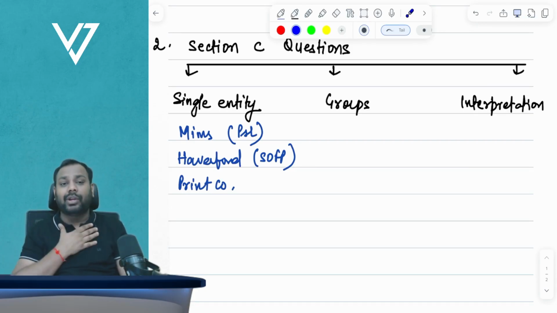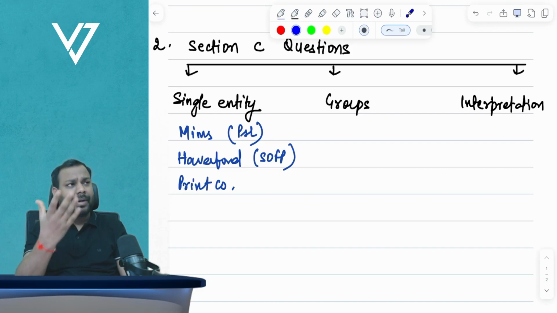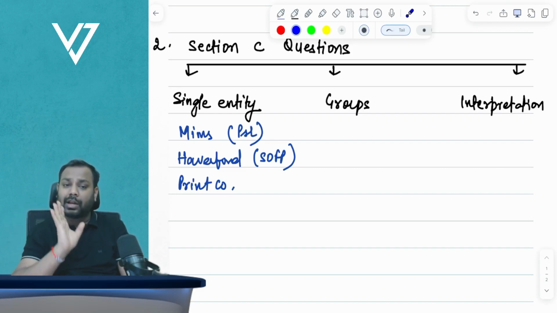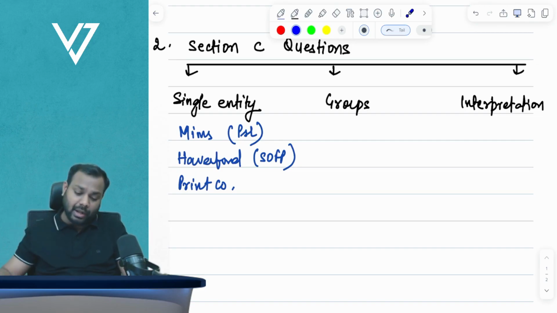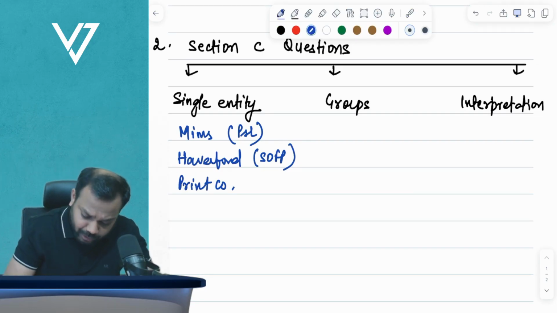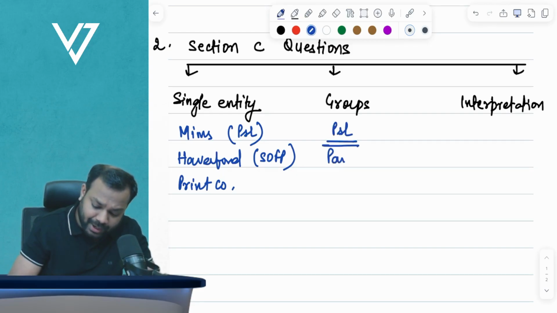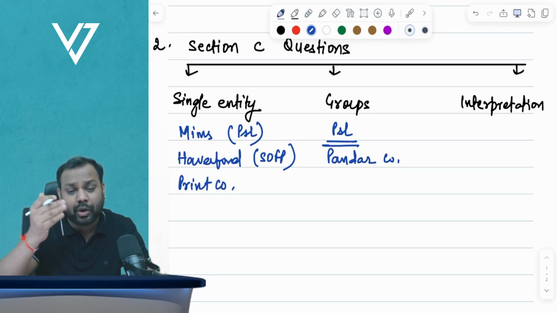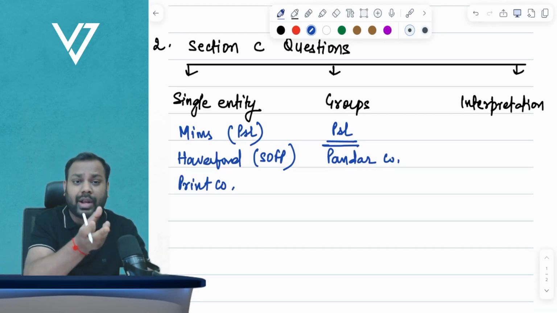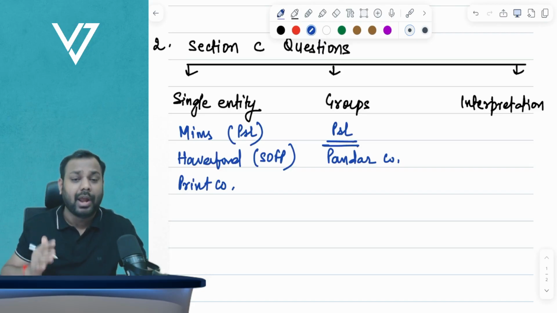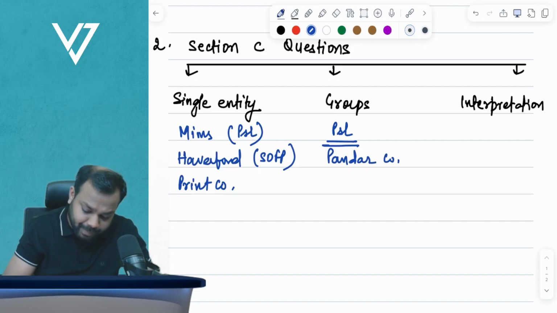And if I have to give my understanding, my interpretation, my opinion, group P&L is frequently asked, so never leave group P&L. Now from a group P&L point of view, I strongly recommend you to solve Pandar company. There is one adjustment of intra-group loans, the finance cost and the finance income, which is quite very important one. And if you don't see it, you will totally not be able to solve it in the exam.